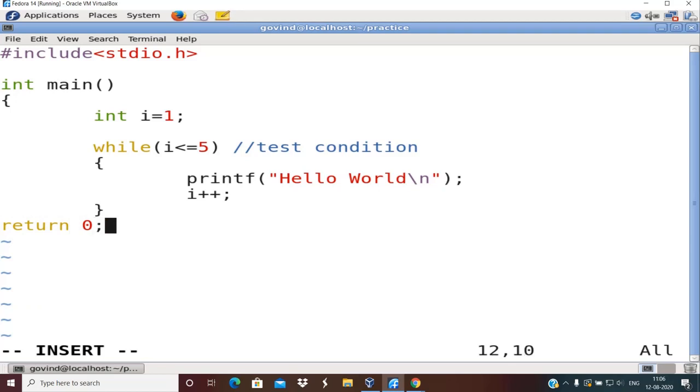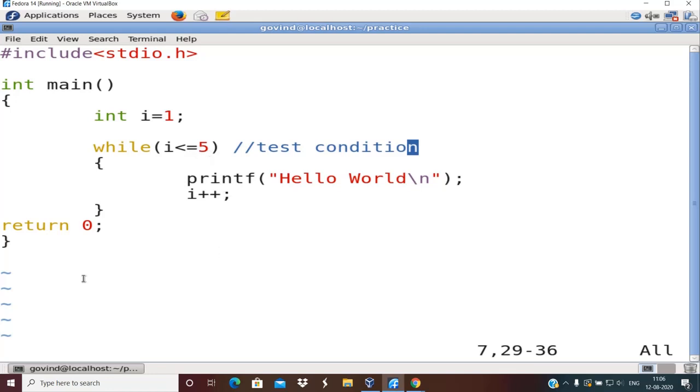This is the syntax of while loop. So what is the syntax of while loop? You write the keyword while, and inside this you are supposed to write the test condition. What all things are possible in a test condition? It can be a relational expression, it can be a logical expression. All these things form the test condition. It can also be a variable. Here it is a relational expression because I have used a relational operator. So I less than or equal to 5, I plus plus, right?